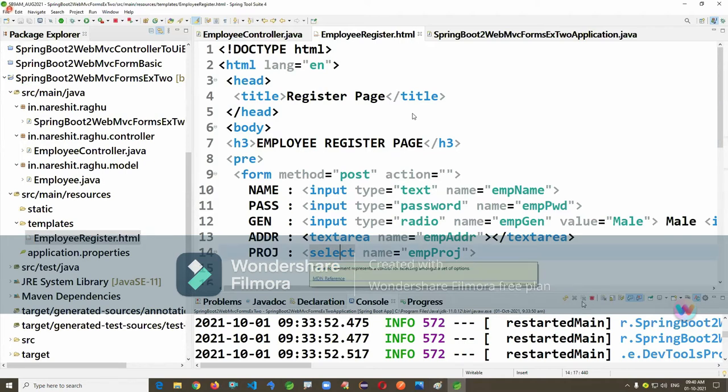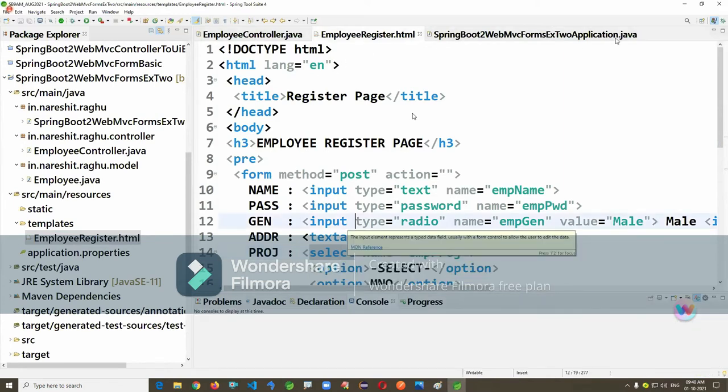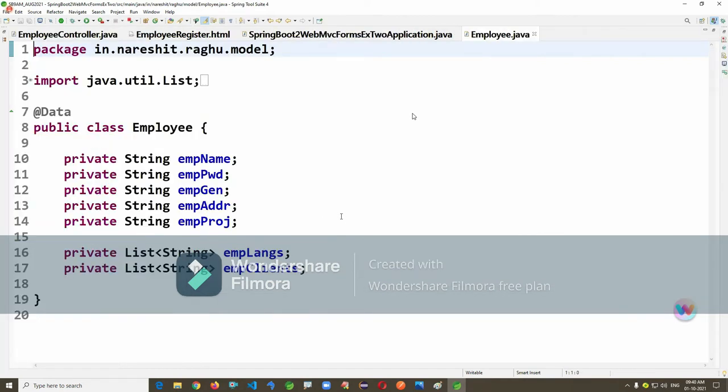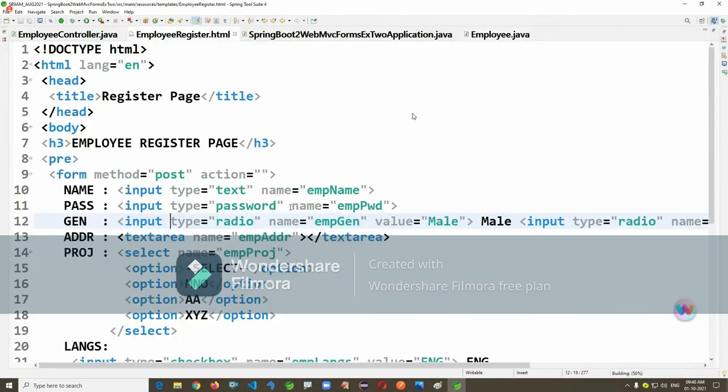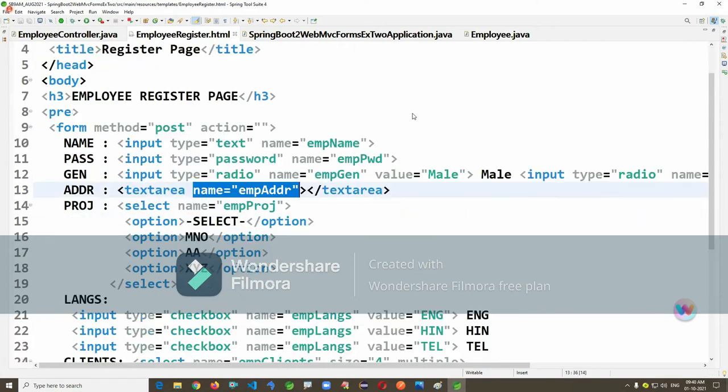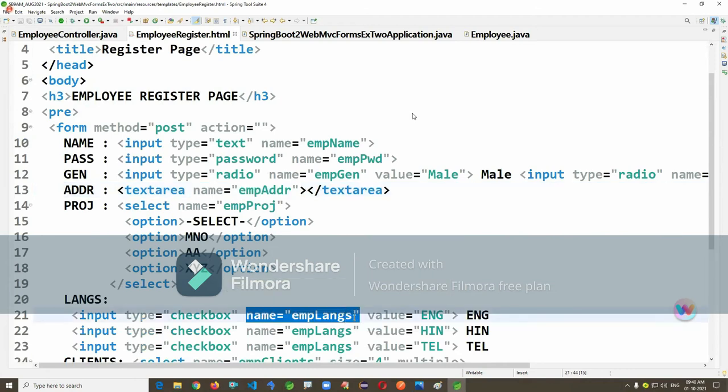Okay, now here, observe the points. I have taken one model class with different inputs and bound it with every input. This is important. Name. Hope you are following. Name is important. This name is important here.